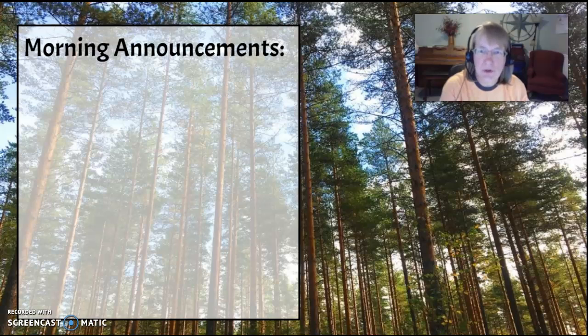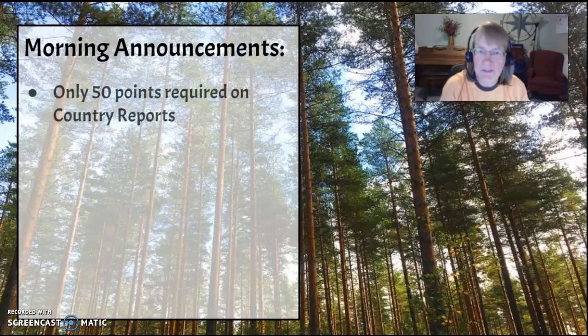Morning! I have some morning announcements for you, brought to you by this beautiful scene of a forest in Finland. A couple of things came up on the country projects, the country reports.